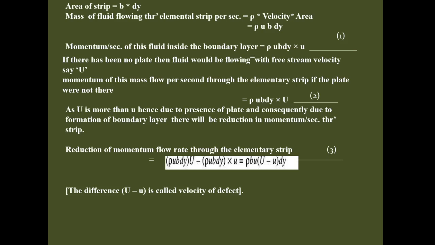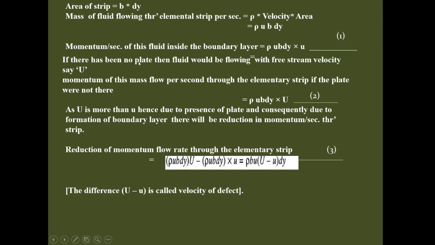The mass of fluid flowing through the elemental strip per second is given by rho into velocity into area, so we get the expression rho u b dy. So the momentum per second of fluid inside the boundary layer will be given as rho into u into b into dy into small u. This is the expression for the momentum per second.